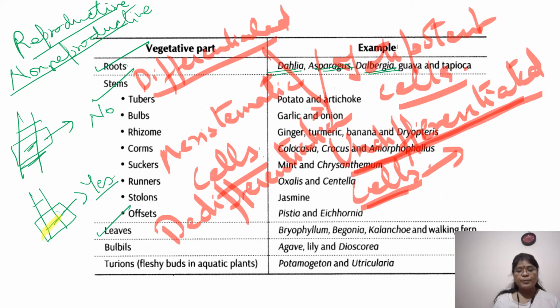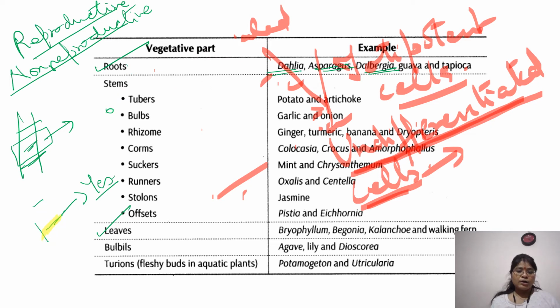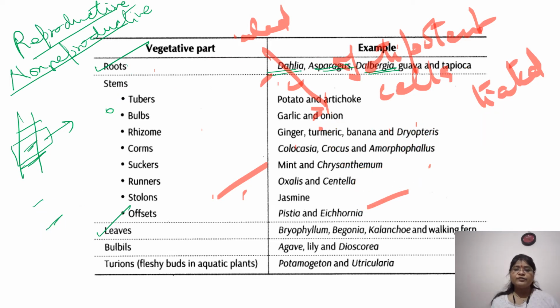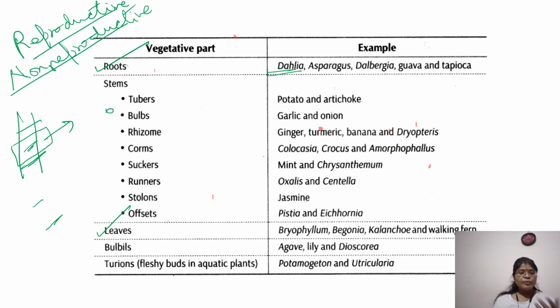But here what is happening? Here these regions already have what? Undifferentiated cells, and therefore when you sow them, they give rise to the complete plant. Whether it is the case of your stems, roots, leaves, everywhere you are finding that these have undifferentiated cells at that region. So that's why it becomes easier.